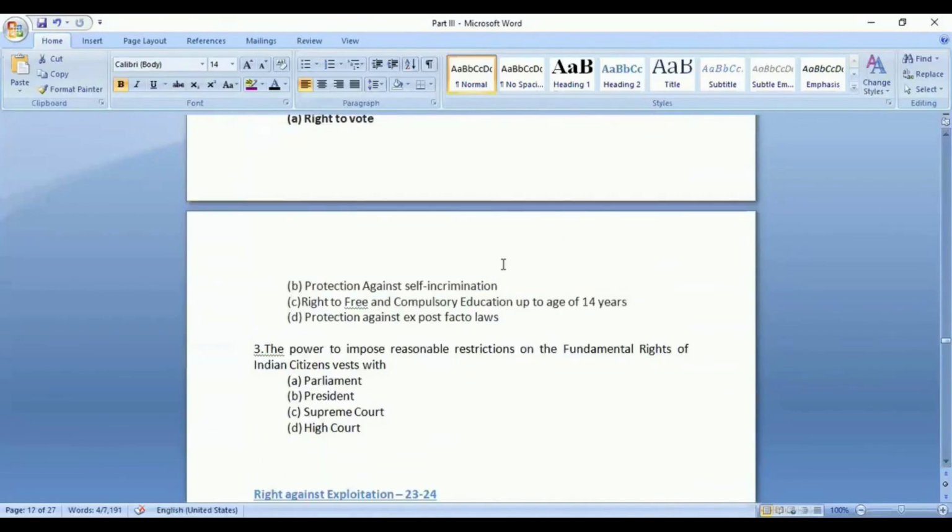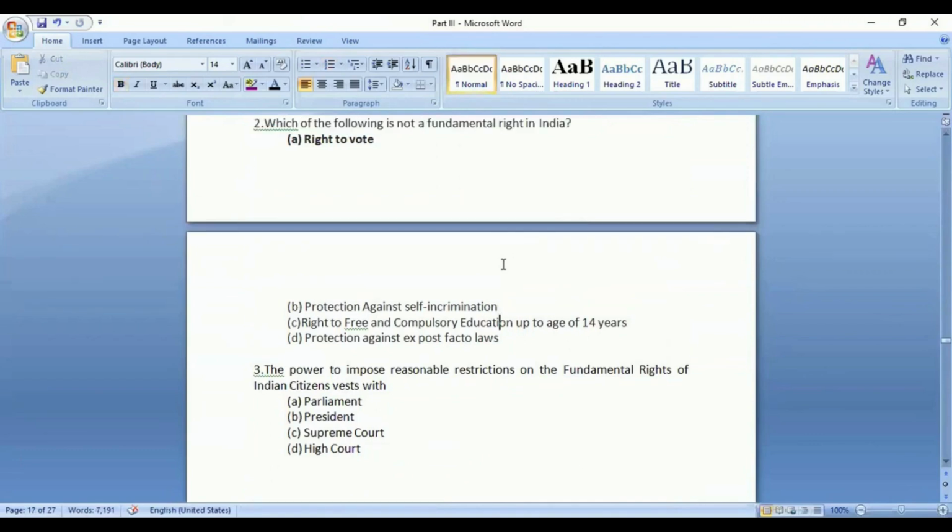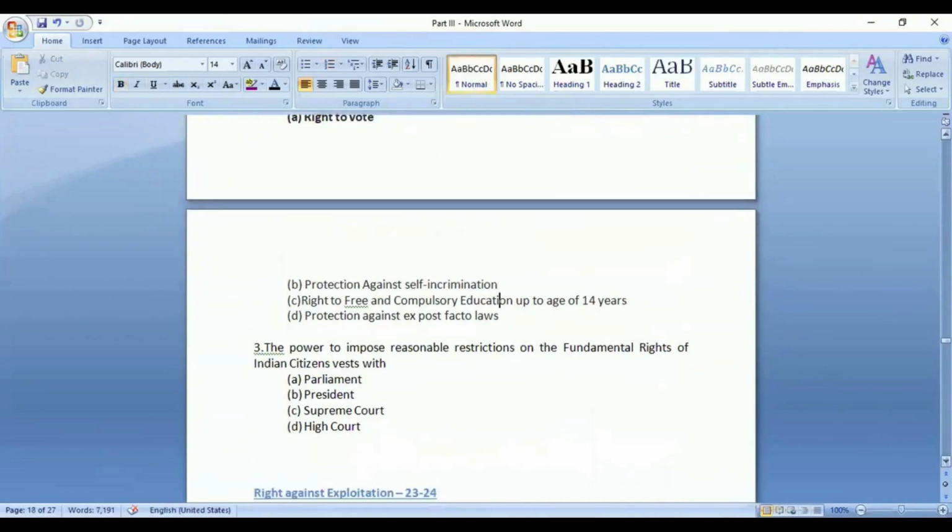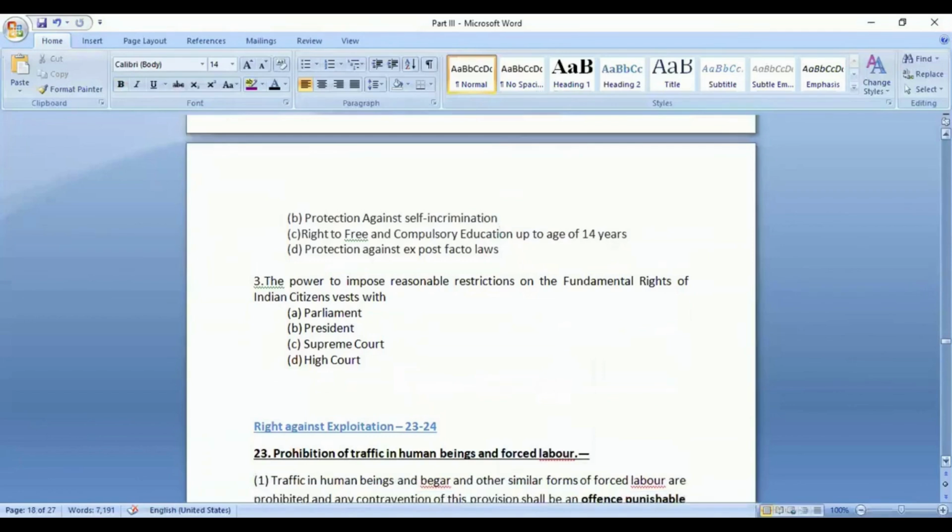So next, yeah. Thank you. Next one: the power to impose reasonable restrictions on fundamental rights is given to whom?